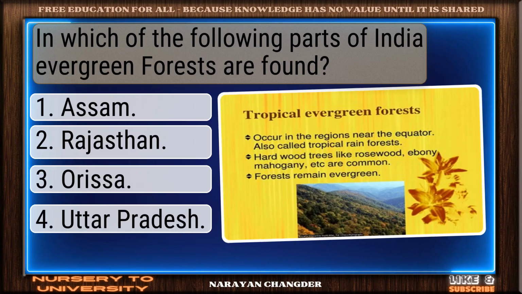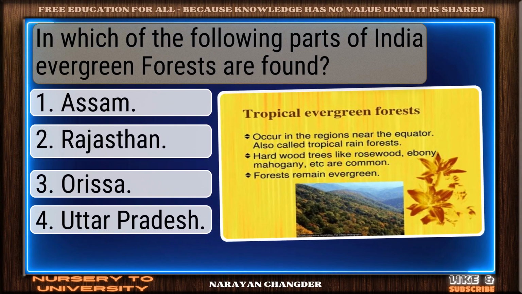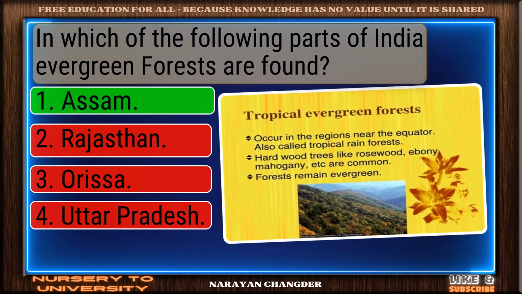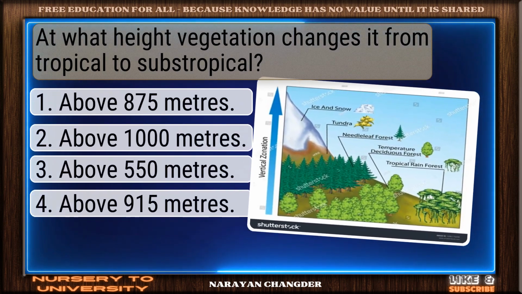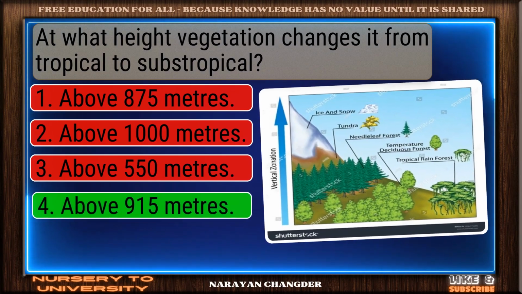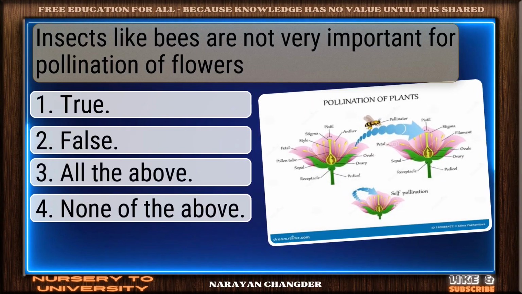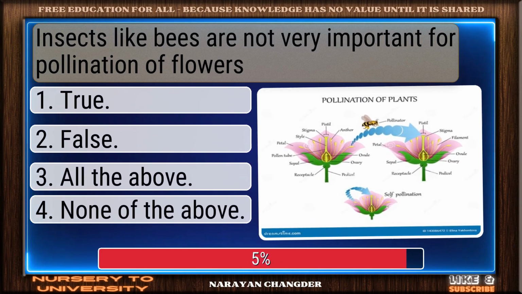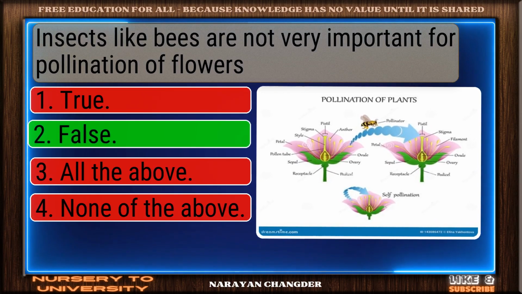Question number 115. In which of the following parts of India are evergreen forests found? Great job. Assam is the accurate answer. Question number 116. At what height does vegetation change from tropical to subtropical? Exactly. Above 915 meters makes sense, and it is the right choice. Question number 117. Insects like bees are not very important for pollination of flowers. Well done. False is the right choice.